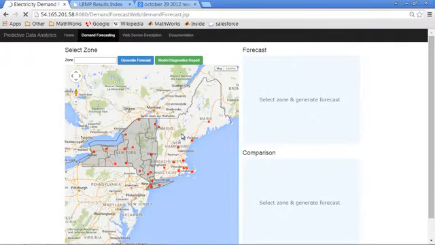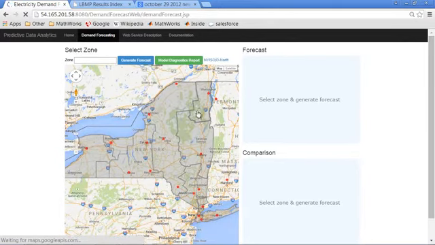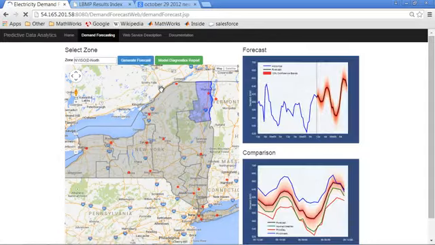So what I've tabbed over to here is a web page we've built for exploring our particular case study today. On the left you can see the state of New York, and on top of it we've drawn the different electricity grids in the state. And what this tool allows me to do is pick out one of those grids, and then when I click Generate Forecast, behind the scenes there's a bunch of MATLAB code running to grab data from multiple places across the web, stitch it together, run it through a neural network model, and generate some plots for us.